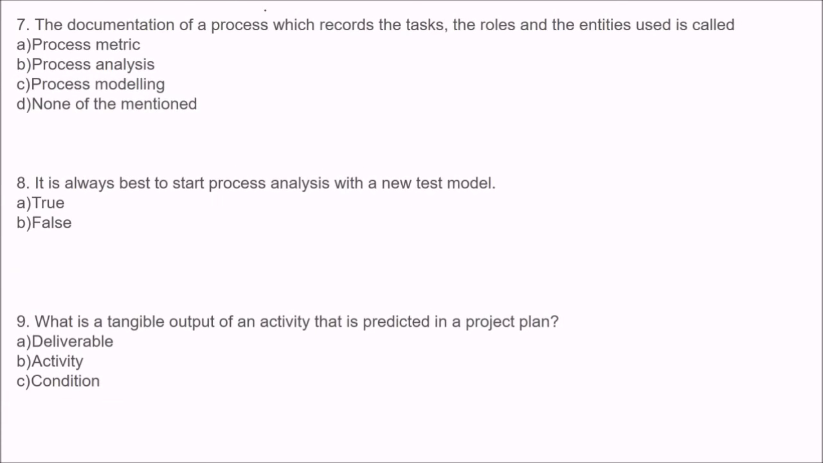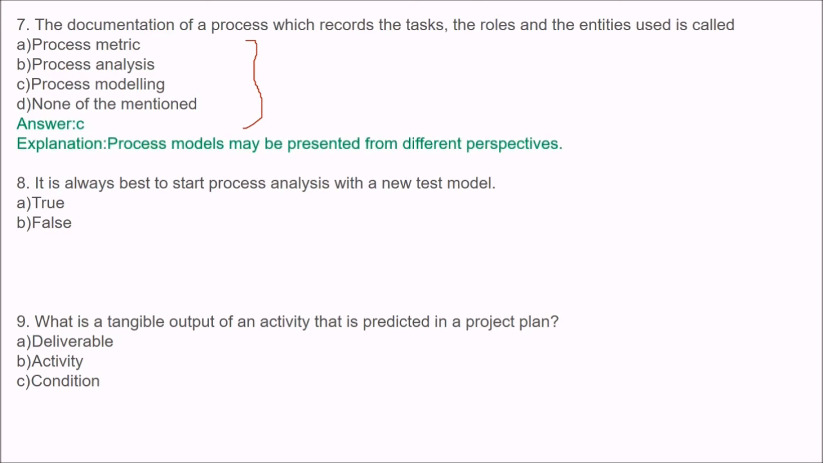Next is the documentation of a process which records the tasks, the roles and the entities used is called what? The answer is process modeling. So a process model may be presented in different perspectives. The documentation of a process which records the tasks, roles and entities is known as process modeling.